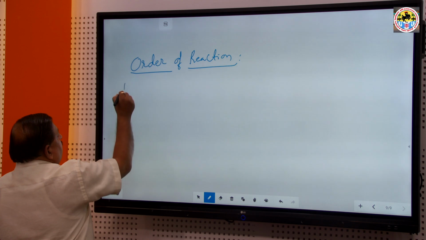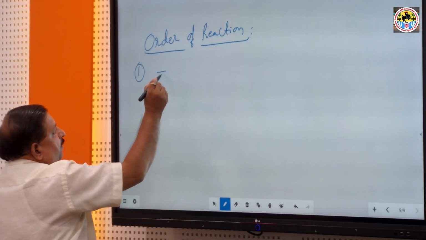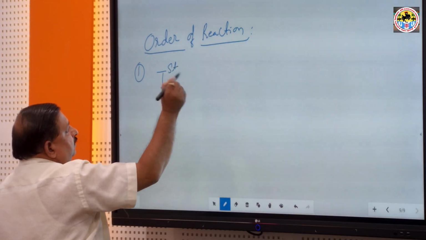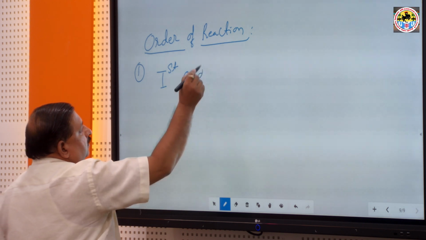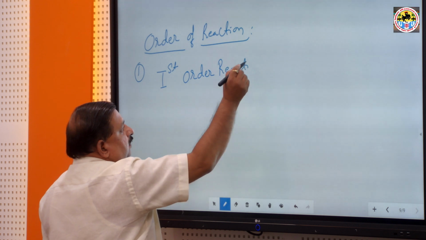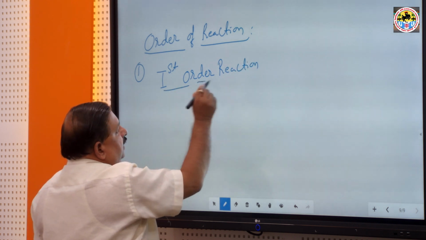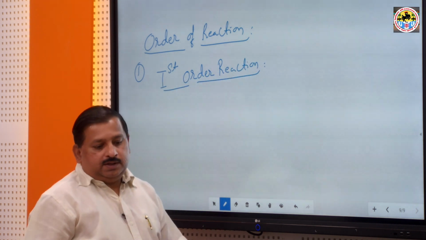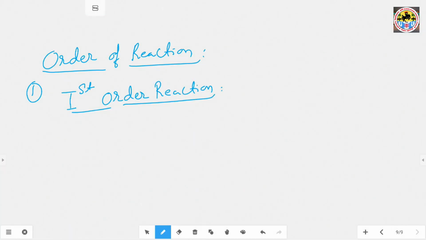First order reactions. How to define first order reactions?